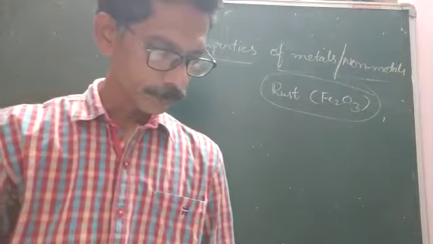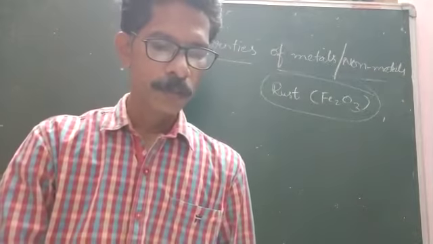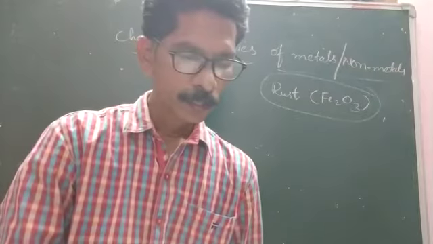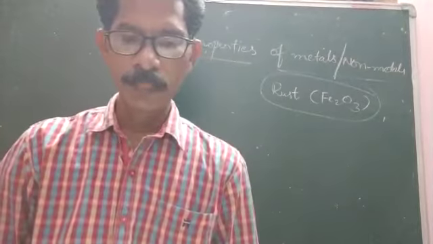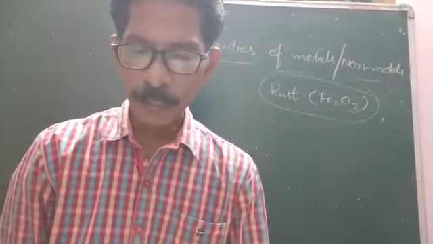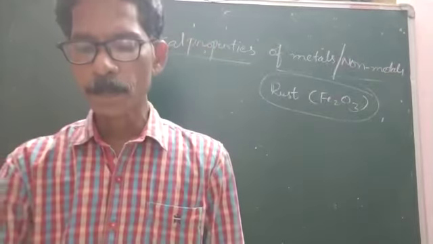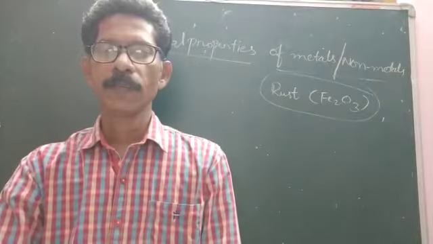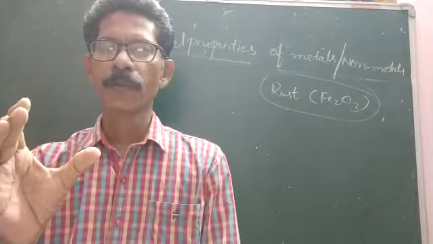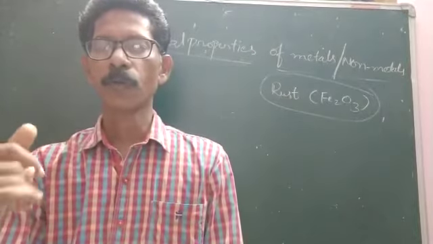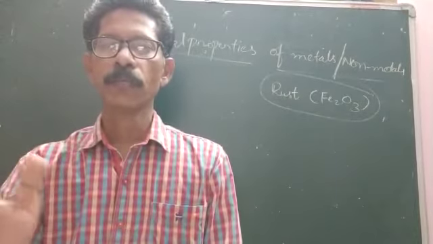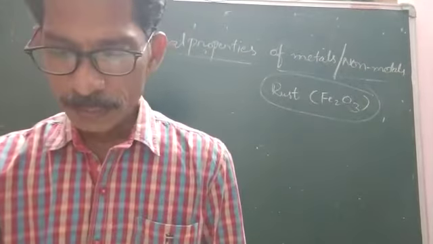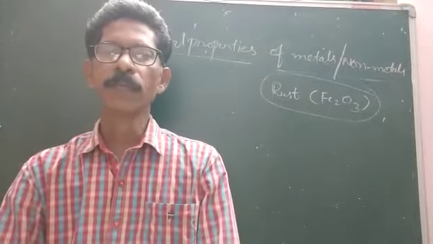All metals react with air and form a layer, except gold and platinum. For example, gold does not form a layer, which means it does not become dull.